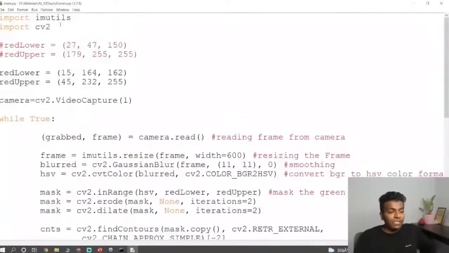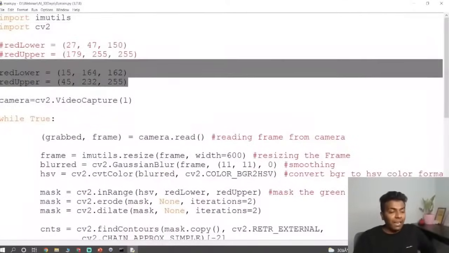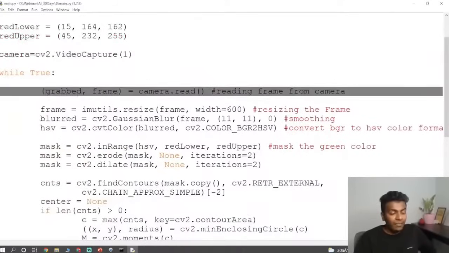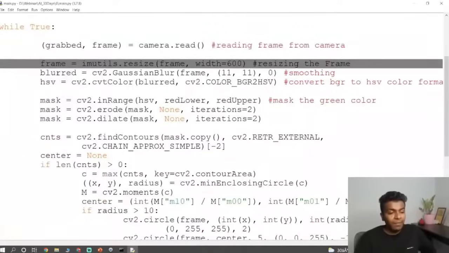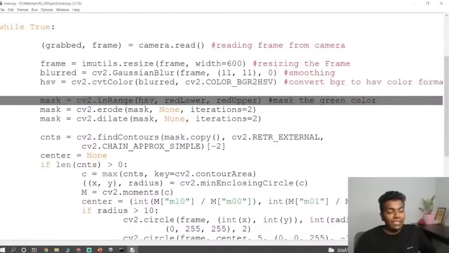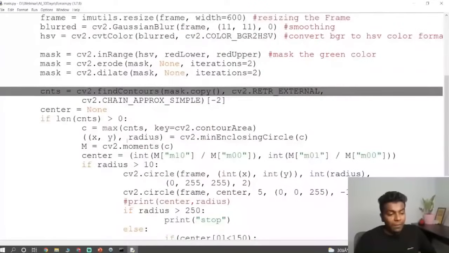We have loaded the cv2 library, defined the color code, and initialized the camera. Inside the while loop, we have read the frame from the camera, resized the frame, smoothed the image, and converted the BGR image into HSV image format. We are masking only that color part, and we apply erosion and dilation to remove the leftovers or holes present in that part, and then we find the contours of the complete frame,